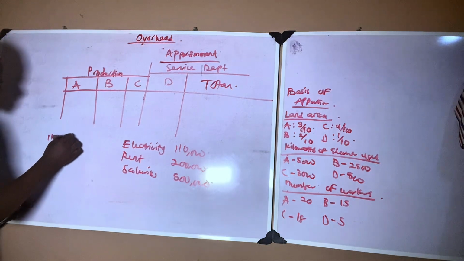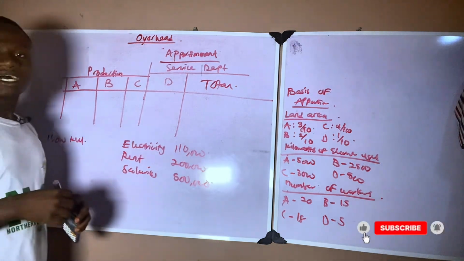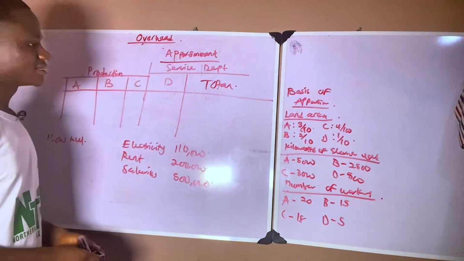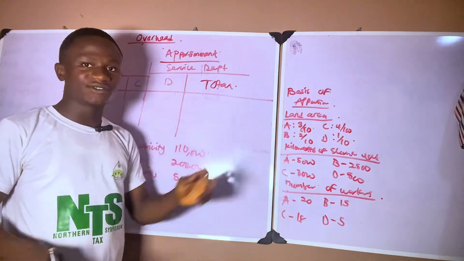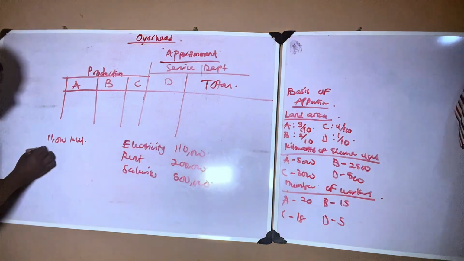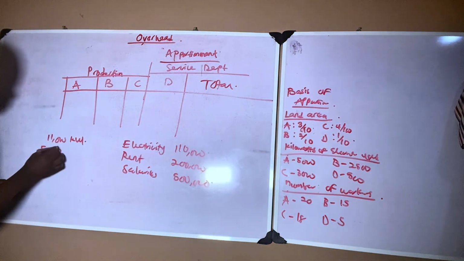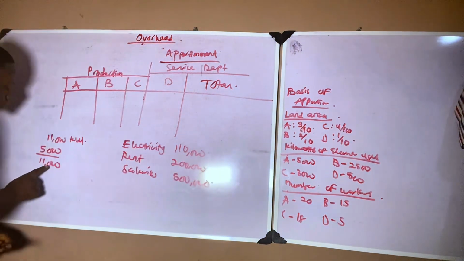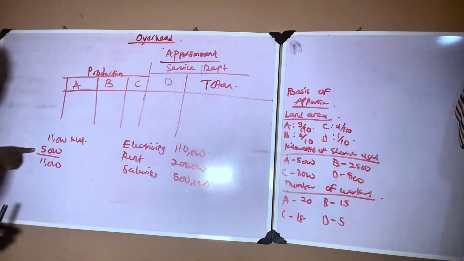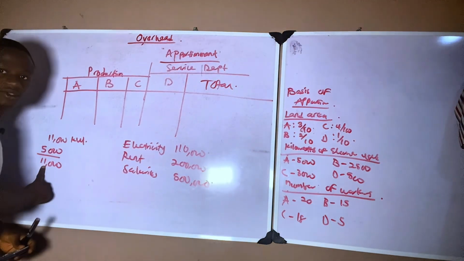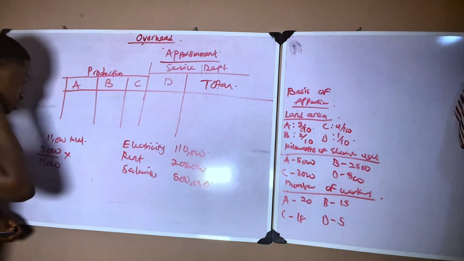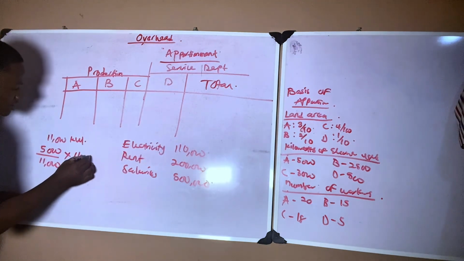Now, how am I going to apportion this 11,000 kilowatts? I have department A that use 5,000. So 5,000 divided by 11,000, which is the portion of department A out of the total, times the total electricity, 110,000.